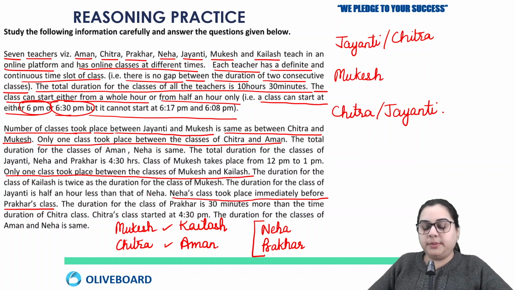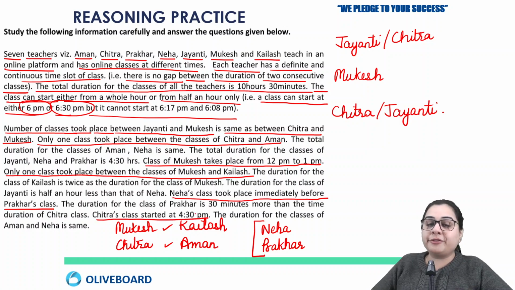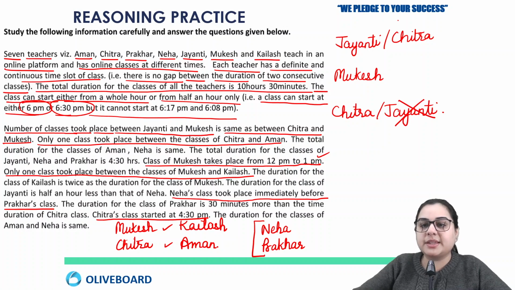Okay, so here we can see that there is information that the class of Mukesh takes place from 12 p.m. to 1 p.m. He is giving you the slot for Mukesh. And about Chitra, we have some information that Chitra's class started at 4:30 p.m. and Mukesh's class is at 12 p.m. So this suggests that Chitra's class will be after Mukesh. So this case is wrong.